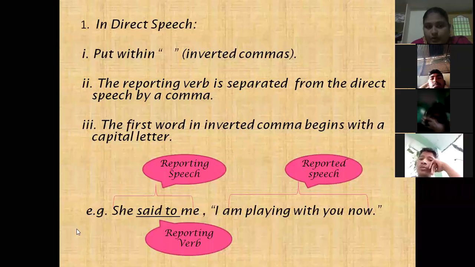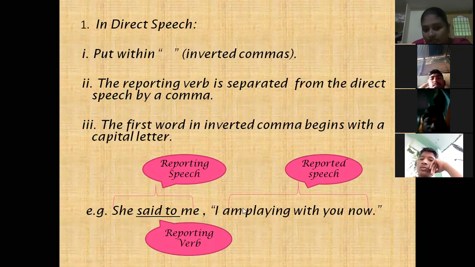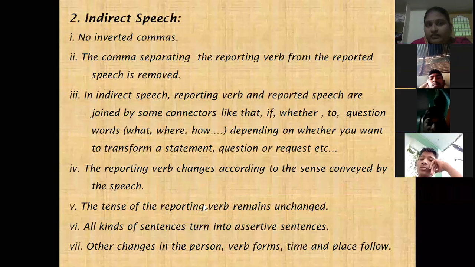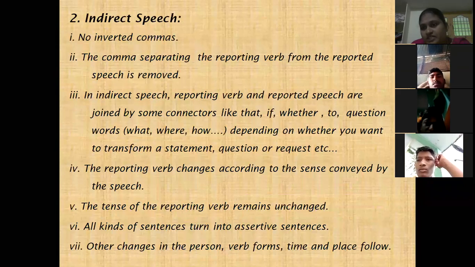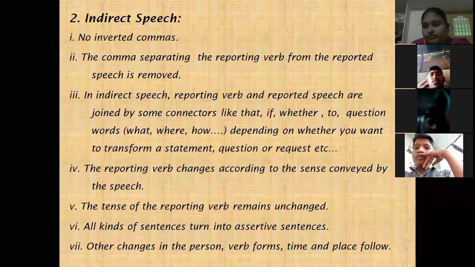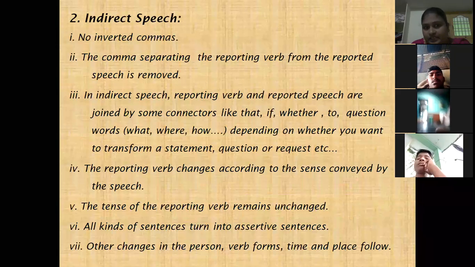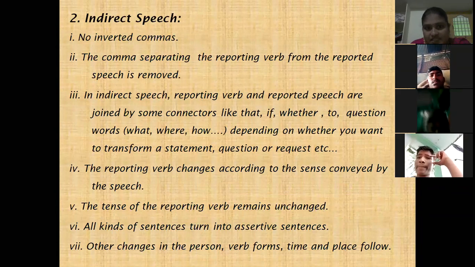So here the main points are reporting speech, reported speech and reporting verb. And when we change to indirect speech, the first change we do is removing inverted commas, no inverted commas. And next, the comma which is separating reporting verb and reported speech, we are replacing with connectors basing on the type of the sentence.